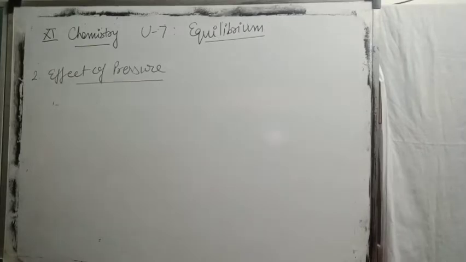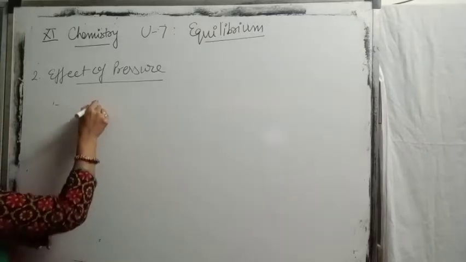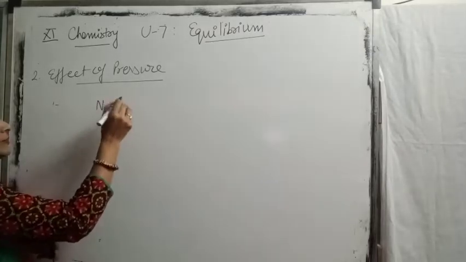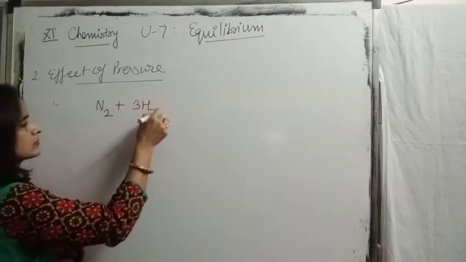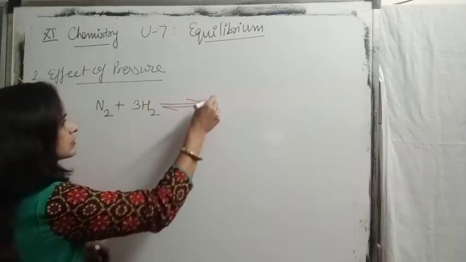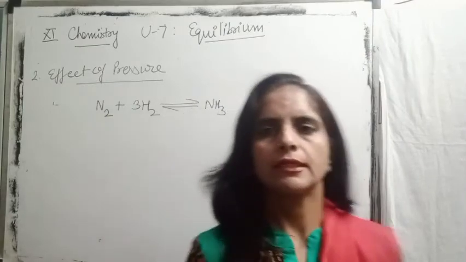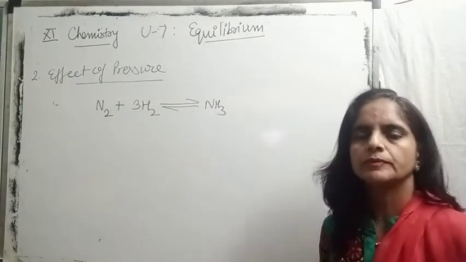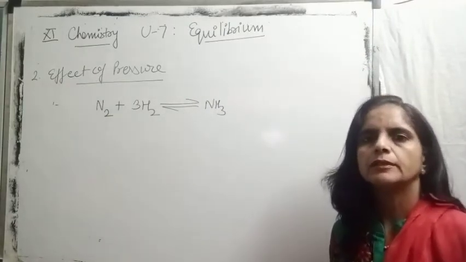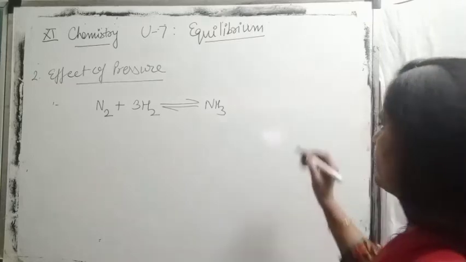The second factor is the effect of pressure. Again take the example of Haber's process. Once equilibrium is attained, now we change the pressure. How can we do this?